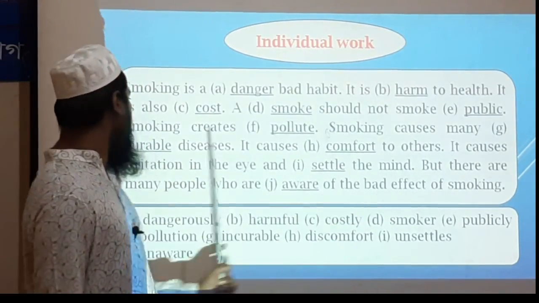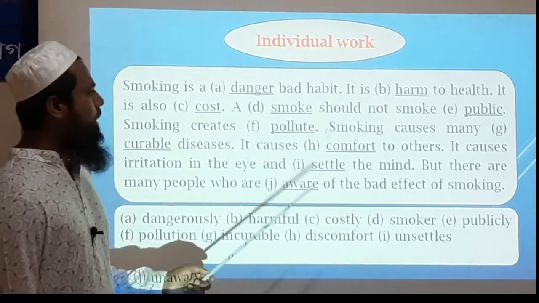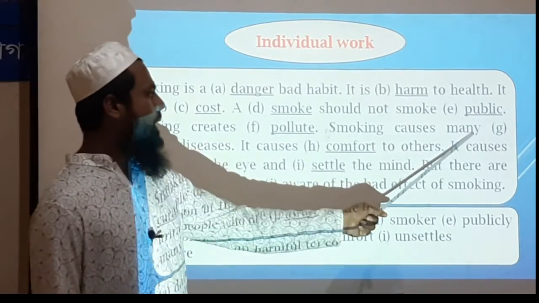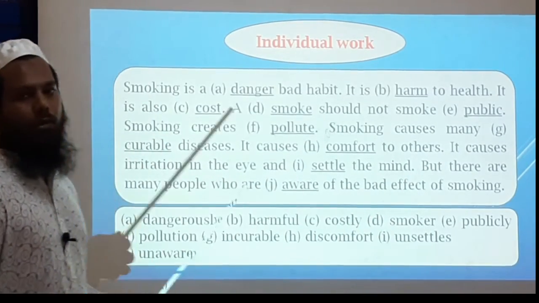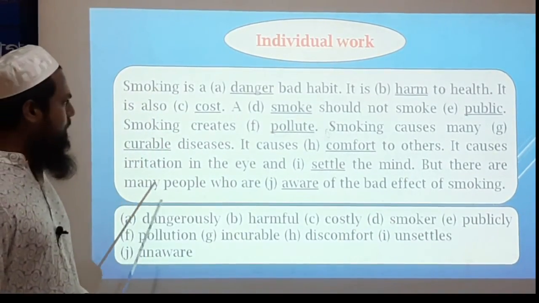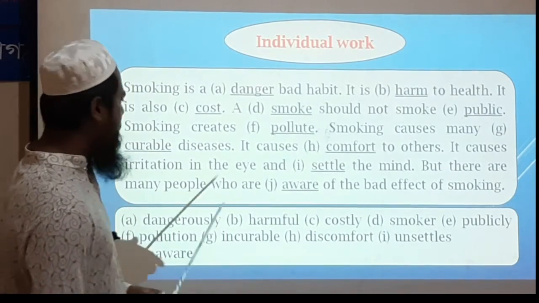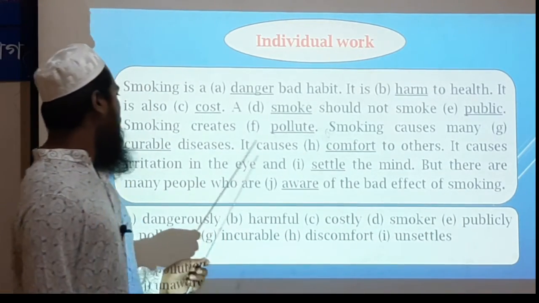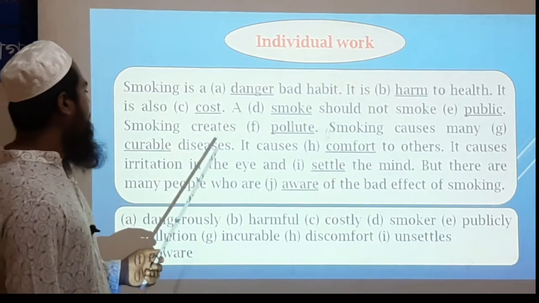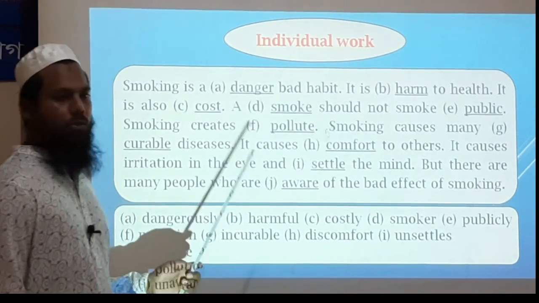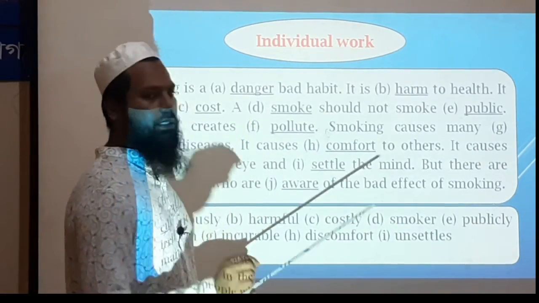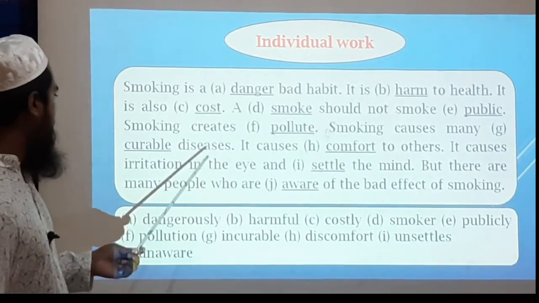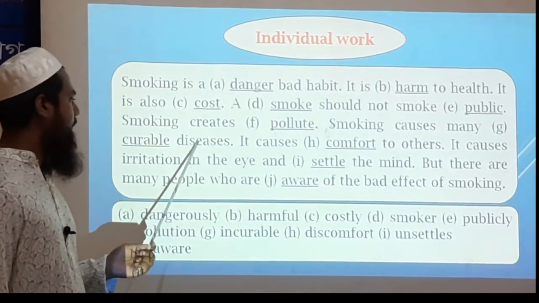Smoking causes many curable disease, and many is a determiner. We know that after a determiner we use adjective. We use noun, but disease is the noun. So we know that a determiner plus adjective plus a noun.